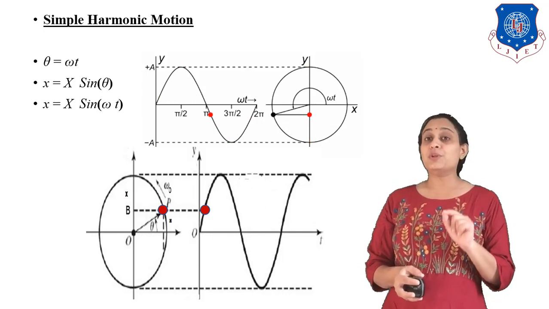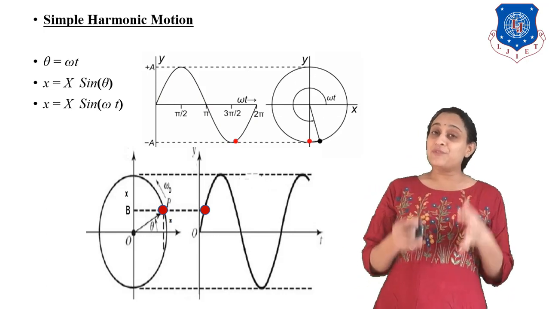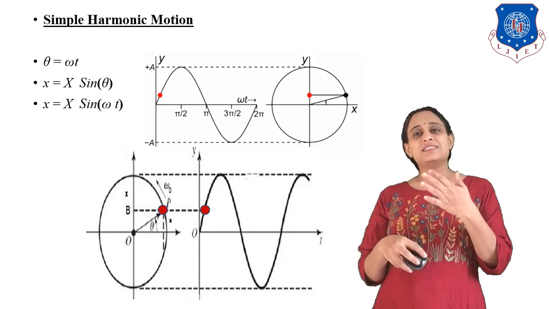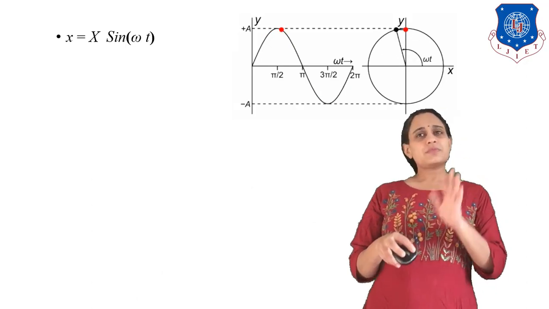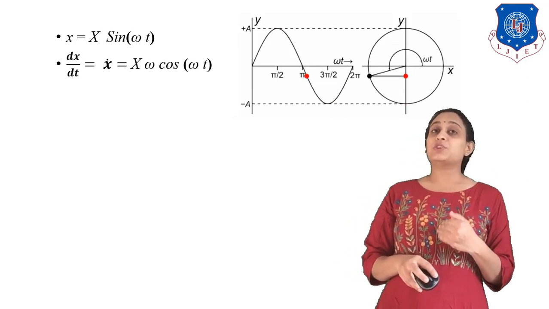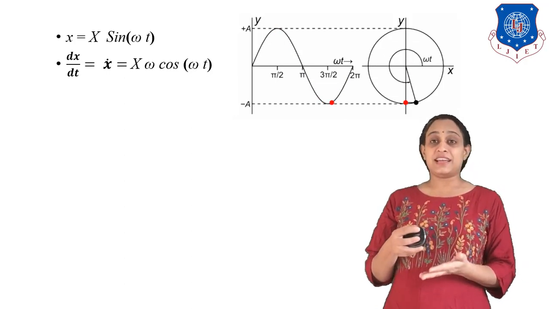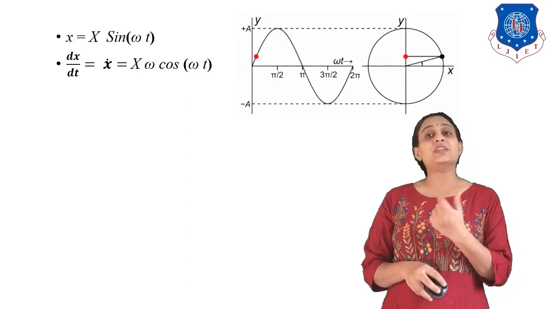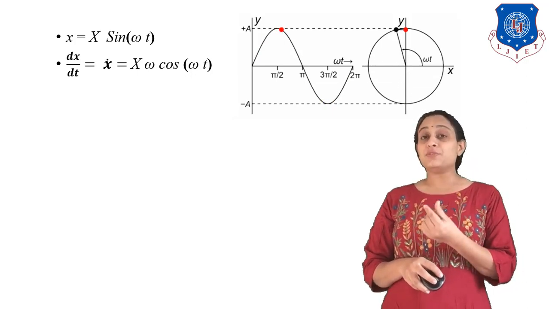Now this equation you have to remember till the end of the mechanical vibration chapter, because we use it everywhere. So let us remember this equation as x is equal to capital X sine omega t. Now let us differentiate with respect to t. So what will we get? dx by dt, which we can write as x dot, is equal to capital X times the differentiation of sine omega t, which is cos omega t. Here omega t is a function of time t.